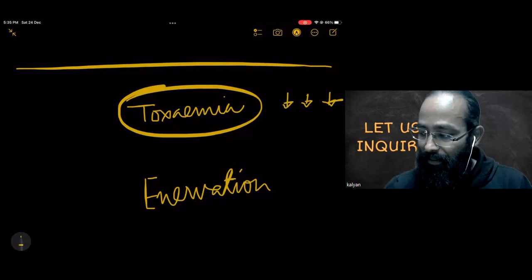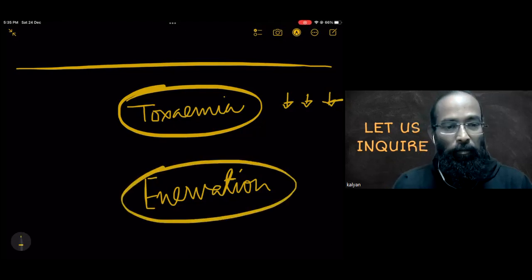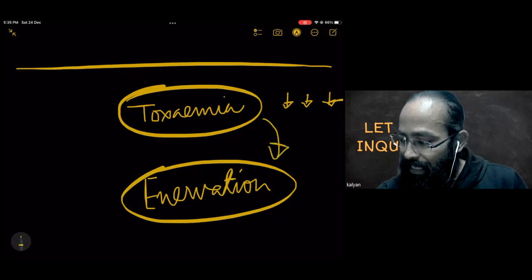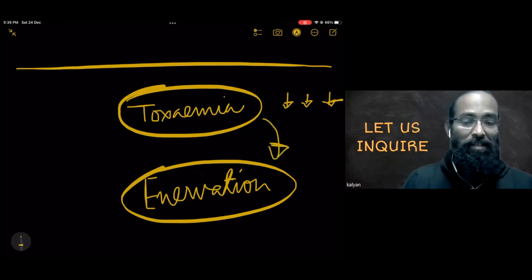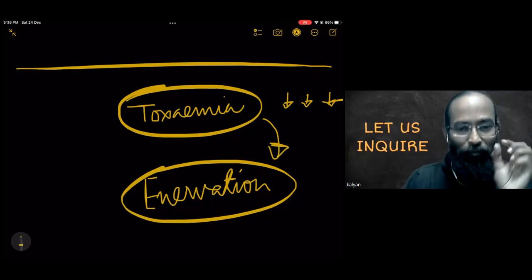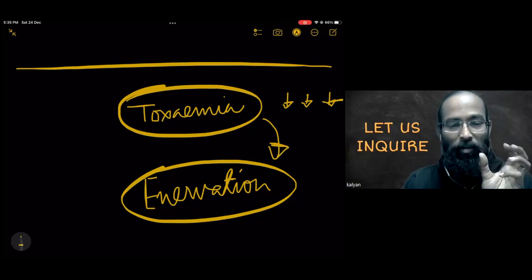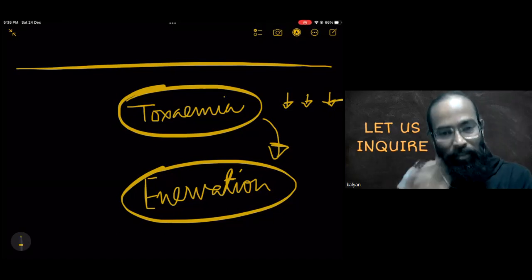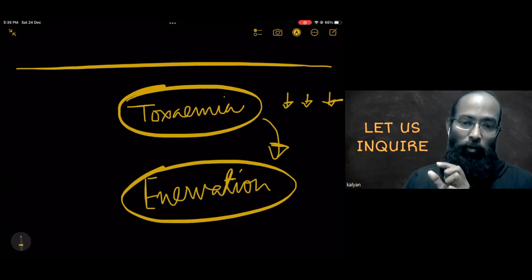Try and understand that. This particular toxemia will lead the body to further innervation, because that toxin, which may be very small in quantity, is an overload on the energy available within the body.